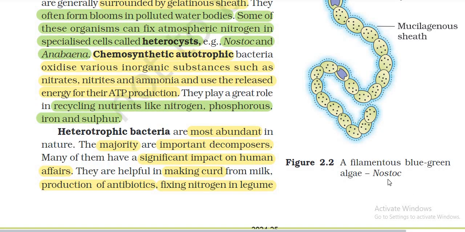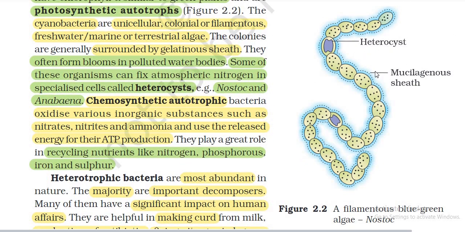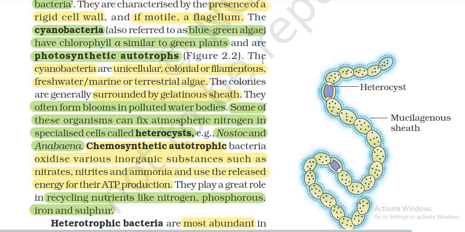A filamentous blue-green alga, Nostoc: heterocyte, mucilaginous sheath. Figure 2.2 done. The cyanobacteria are unicellular, colonial, or filamentous, in freshwater, marine, and terrestrial habitats. The colonies are generally surrounded by a gelatinous sheath, and they often form blooms in polluted water bodies.